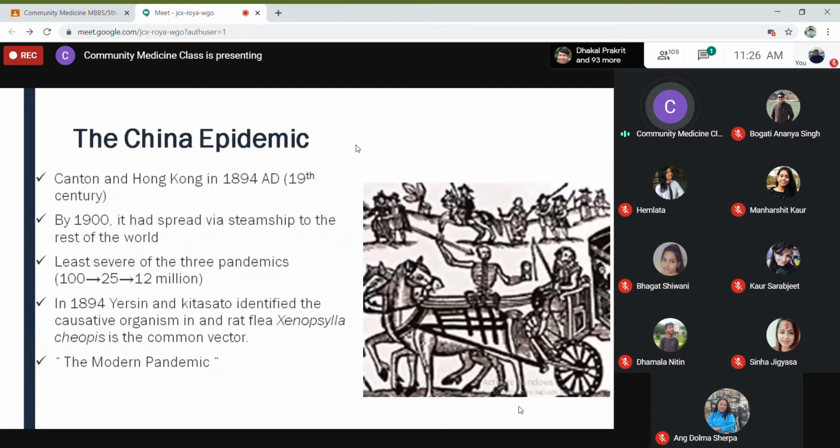Then the China epidemic. It slowly moved towards China in the 19th century, and by 1900 it had spread via steamship to the rest of the world. See, plague, through human movement, gets migrated to different parts of the world. So in places where you will not find this kind of vectors or rodents that much, people might suffer from the plague because of human migration from one place to another. It was, however, the least severe of the three pandemics, and it was called the modern pandemic.